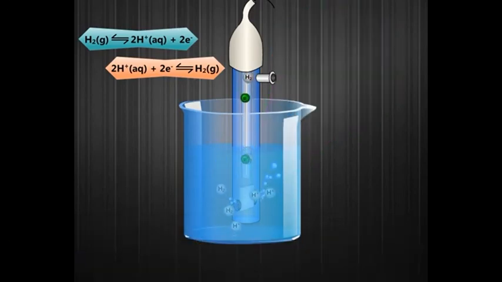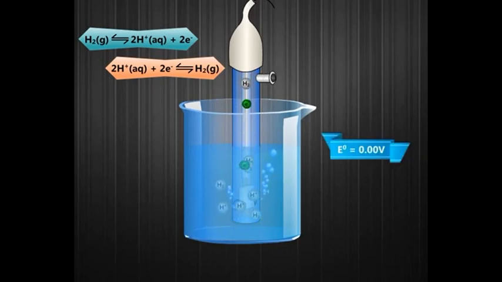Hence, two reactions are possible at the electrode. Oxidation. H2 gives 2H plus 2E minus. Reduction. 2H plus 2E minus gives H2. This reaction is assigned a standard electrode potential E of 0.00 volt and serves as reference. As you remember, two half cells complete a voltaic cell. Let's take a close look.